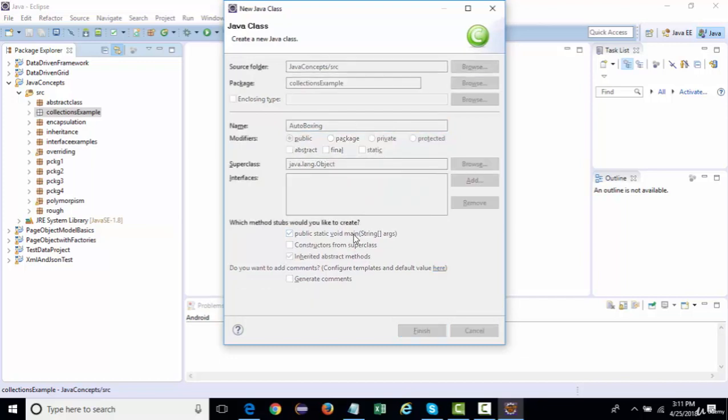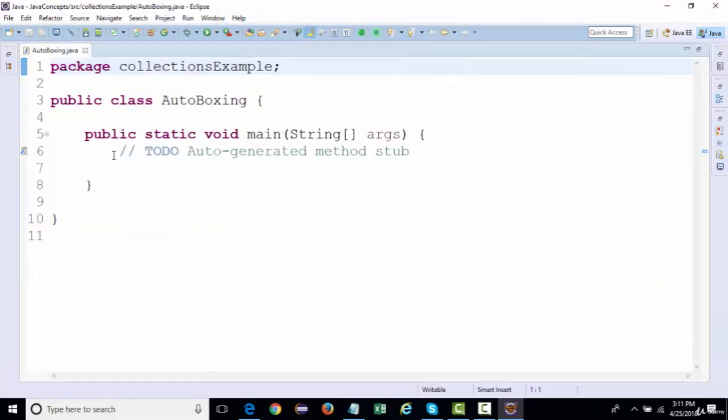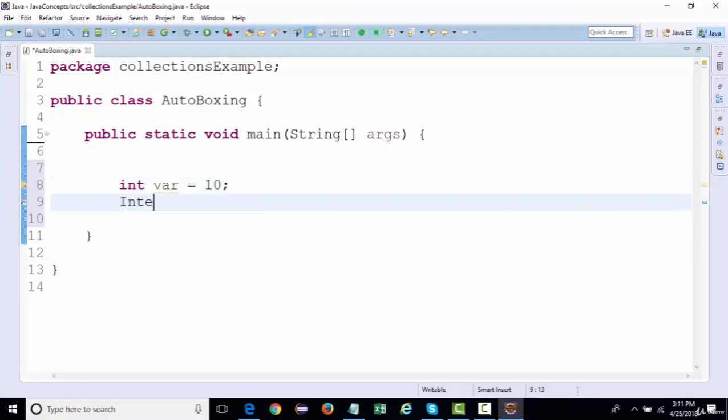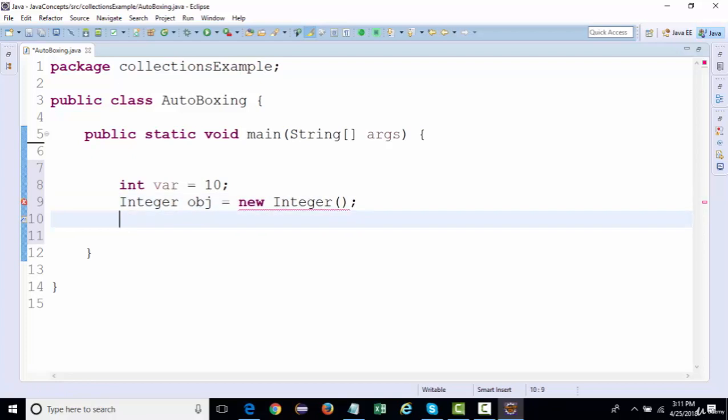So let's say I create a variable over here and store a numeric value. I'll say int var equal to 10, and then I'll say Integer. I'm going to convert this value into an Integer class object. So I'll say Integer obj equal to new Integer. So I am going to create an object of the Integer class. Now there is a constructor that accepts the numeric value, or it can also accept the numeric value in the form of a string, and then convert it into an integer. So over here, I'll give the value as var, right?